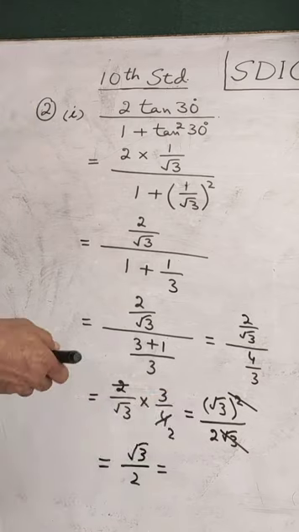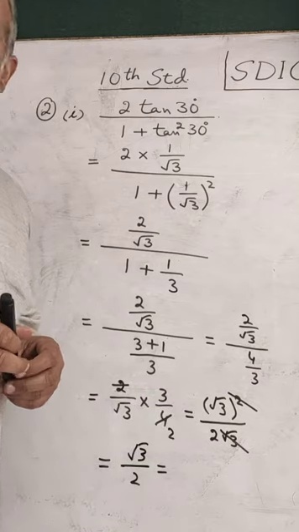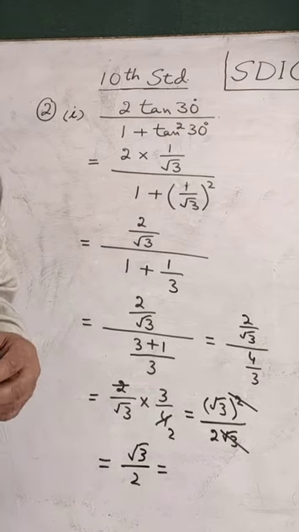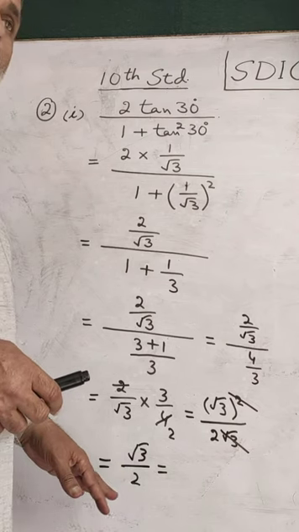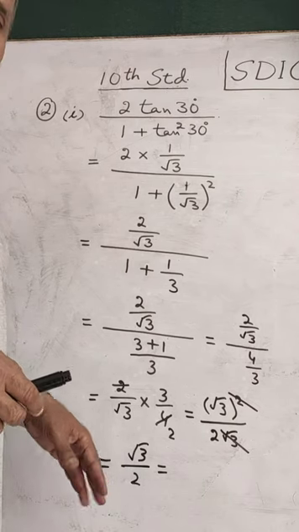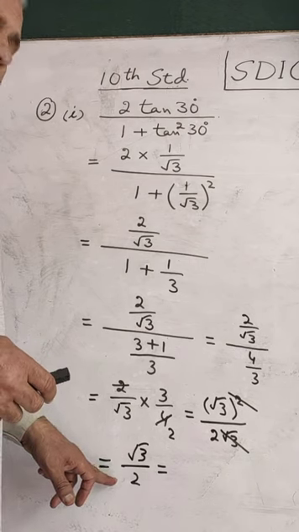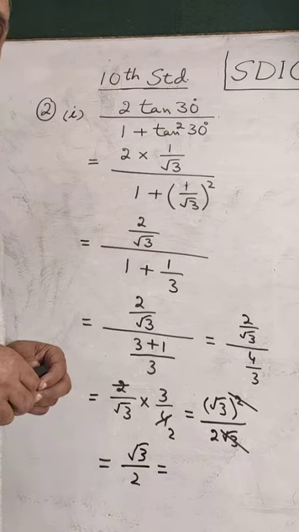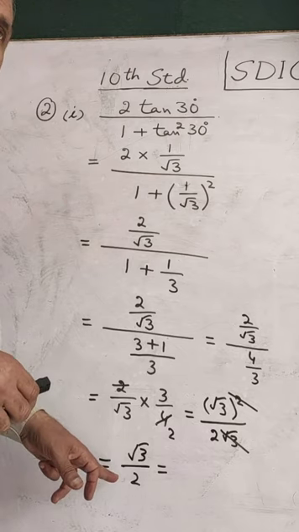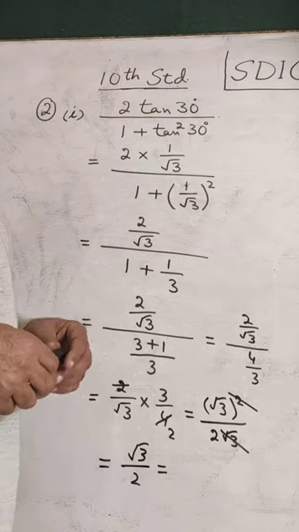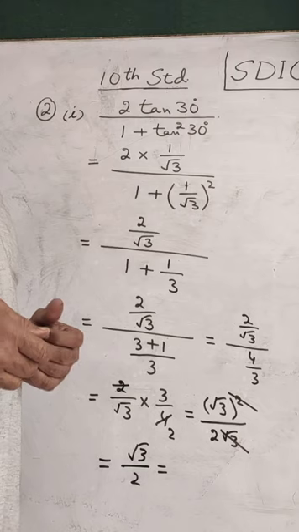This root 3 by 2, from the table, since the value in the options is not given in the form of a number, it is given in the form of a trigonometric ratio. So what will you do? You will find in the table which trigonometric ratio has root 3 by 2 as value. If you go through the table, you will find it is at 2 places.